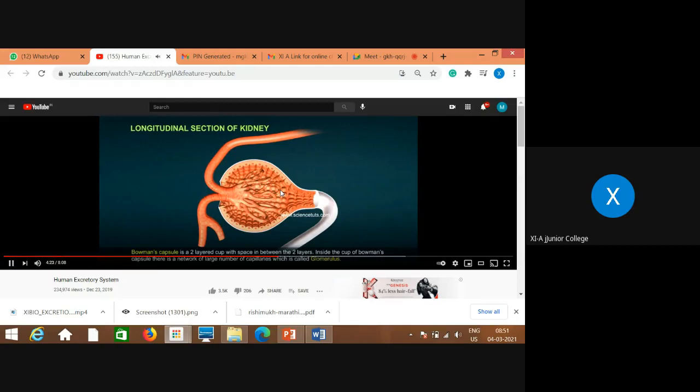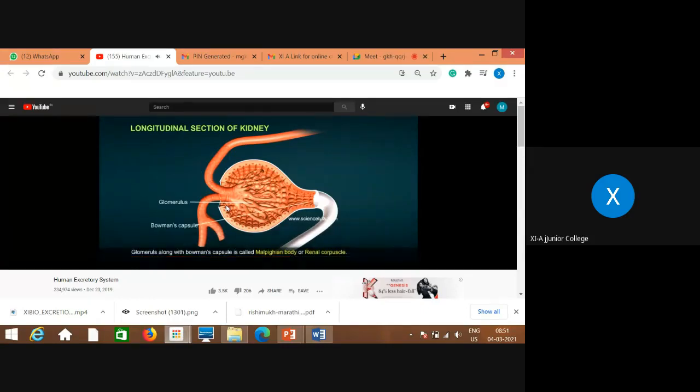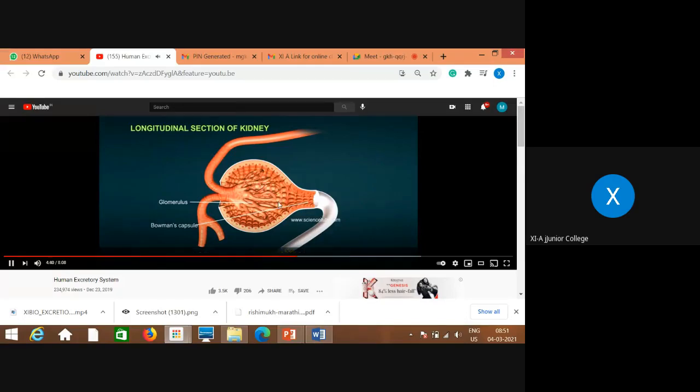Inside the cup, a network of a large number of blood capillaries, called the glomerulus, is present. Glomerulus and Bowman's capsule together are called the Malpighian body or renal capsule.